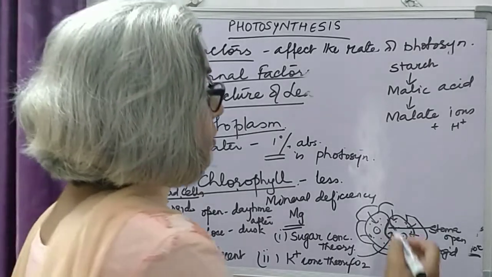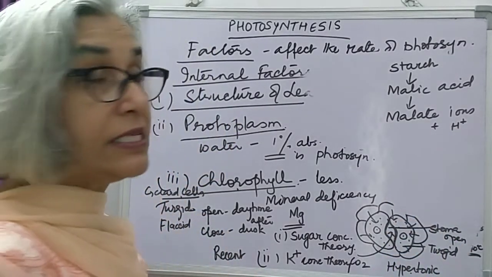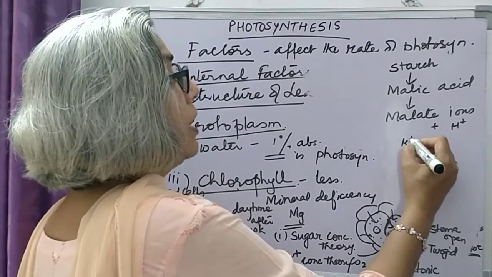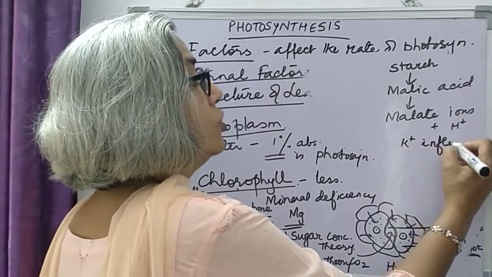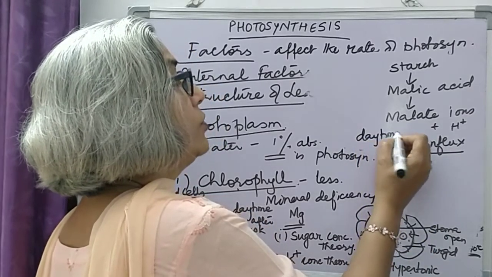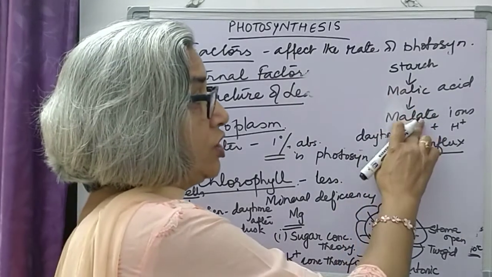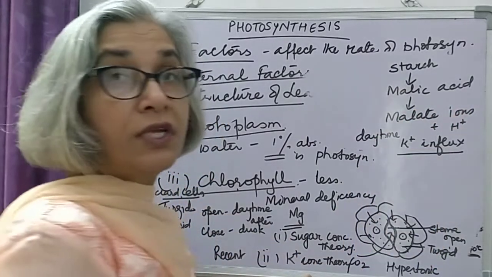Now these hydrogen ions move out of the guard cells into the epidermal cells, and potassium ions move inside. So during daytime, when starch is produced, it is converted into malic acid. Malic acid changes into malate ions and hydrogen ions.